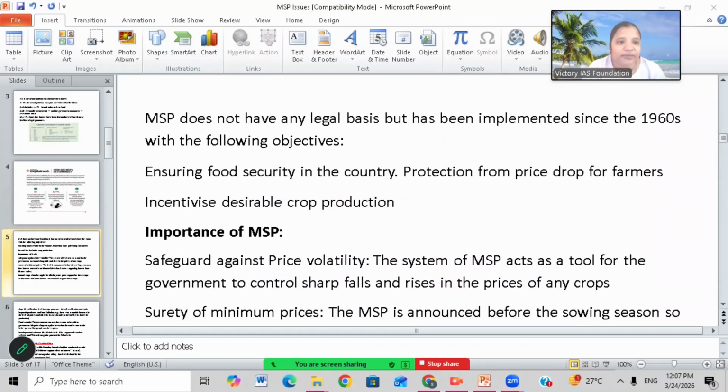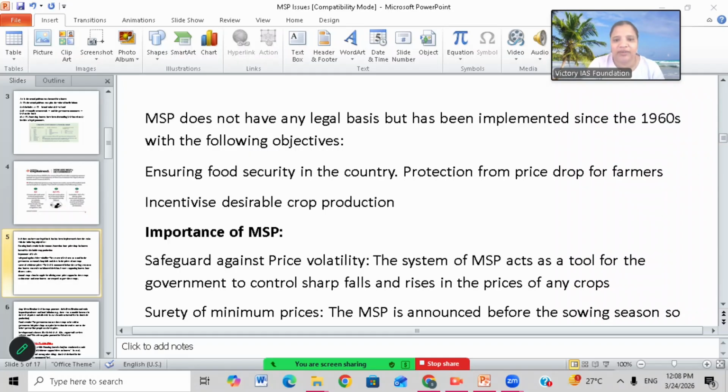So the government decides the MSP, but there is no legal basis for that. Suppose a farmer does not get the MSP guaranteed by the government, he can't go to the court to file a case. That is the problem. It is not a legal thing in the constitution. It is just like a promise made by the government. That's why farmers can't do anything if the government doesn't pay them a proper reasonable price.